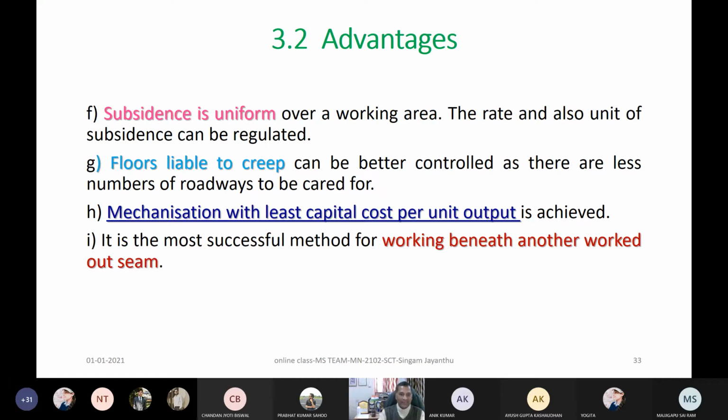During this COVID-19 period the loss increased to 1000. That means when the sale value is 2000 rupees, the cost of production is 3000 rupees per ton, that means 1000 rupees loss. Otherwise, there are very few mines where there may be just a marginal profit of 100 rupees per ton. Otherwise, all are running under loss as far as underground coal mining methods are concerned. That is a concern of our future underground coal mining engineers and experts.